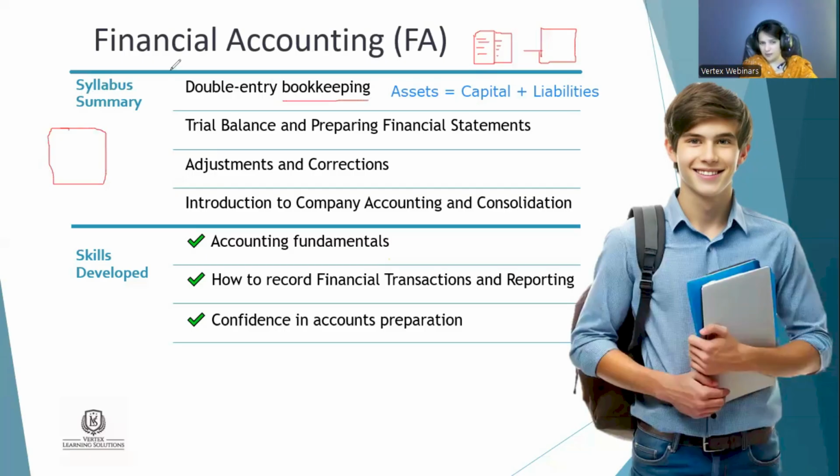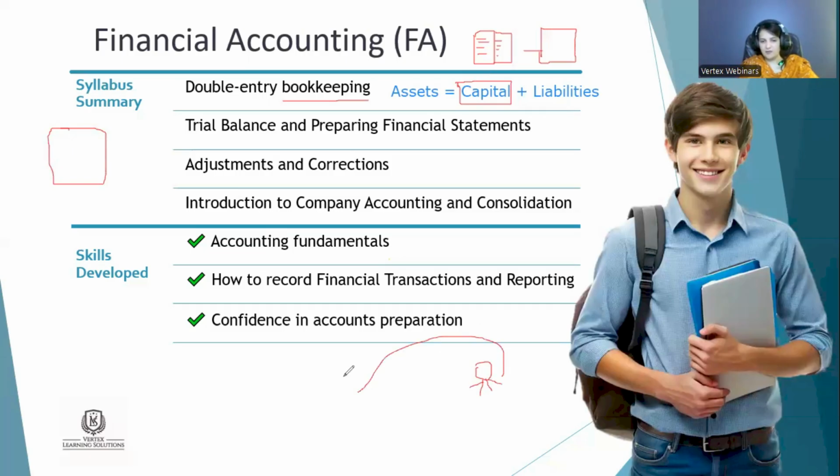But if he applies the accounting principles in his business, assets are always equal to capital plus liabilities. When a person starts a business, he needs to invest some amount of money. The owner is bringing cash into the business, whether a building, cash, or a vehicle, anything he brings in. There is no business otherwise.